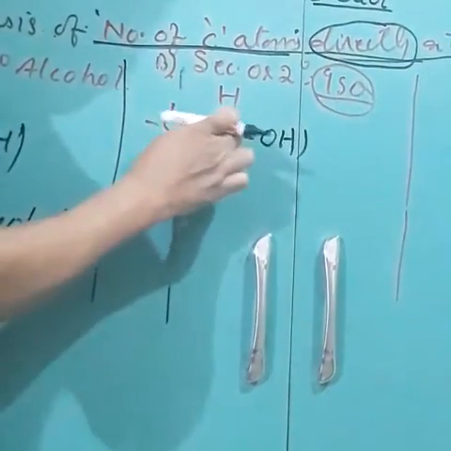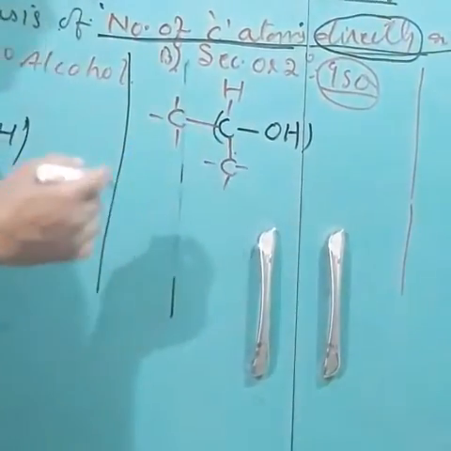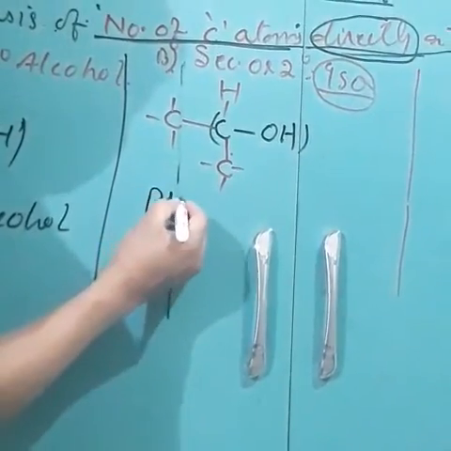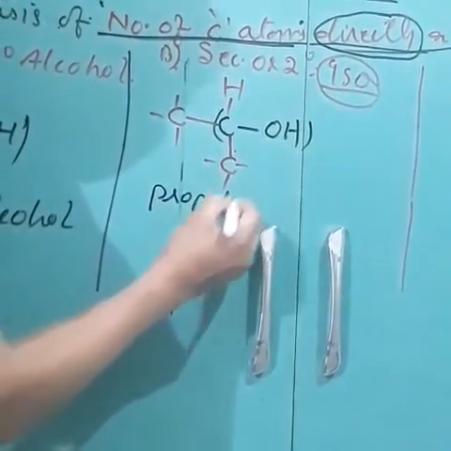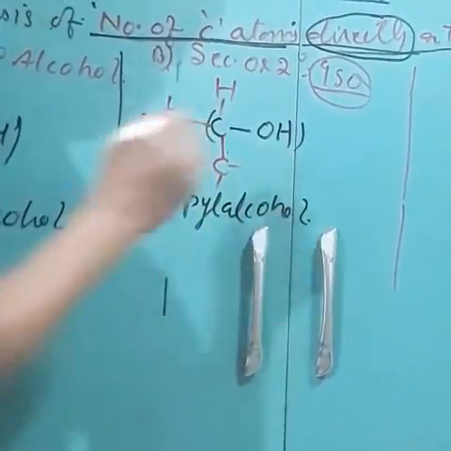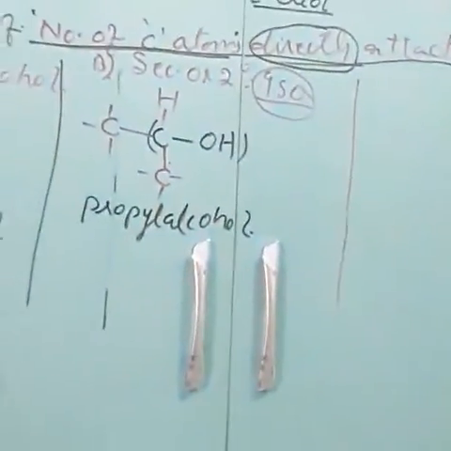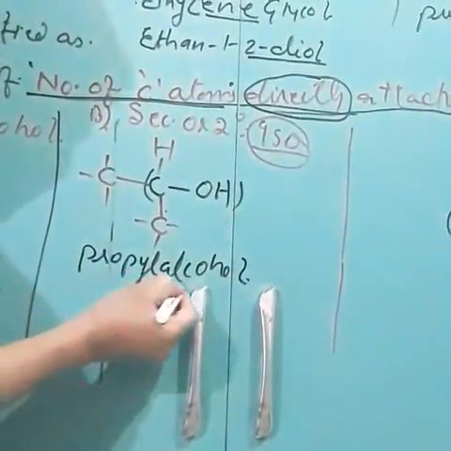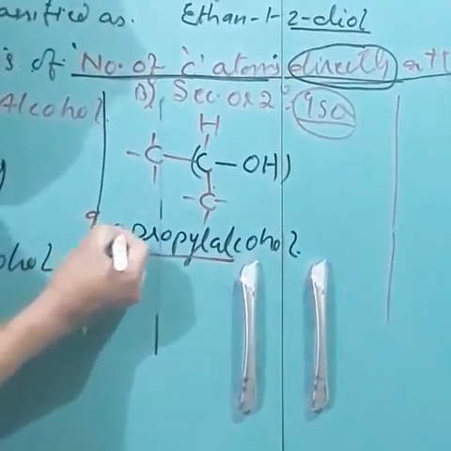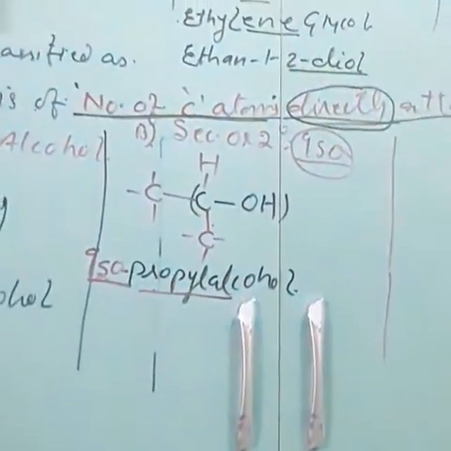Now how can we give their name? So 1, 2, 3, that is prop, and in the common system yl, therefore it becomes propyl, and OH is there, therefore it will become propyl alcohol. But it is secondary, therefore before writing propyl alcohol we have to add a prefix, iso. So that becomes isopropyl alcohol.